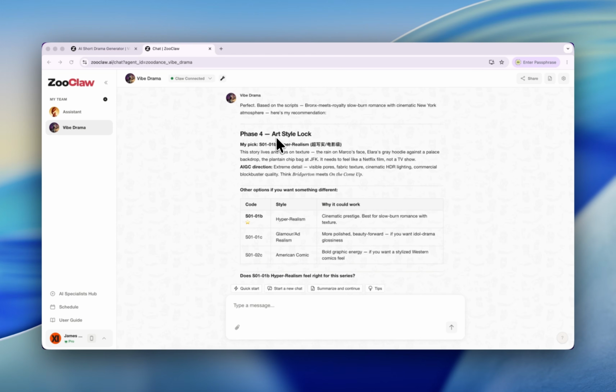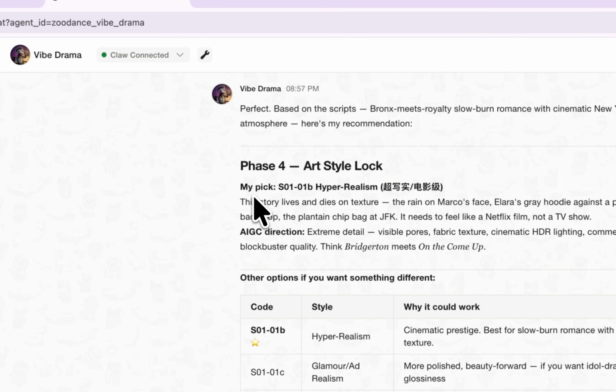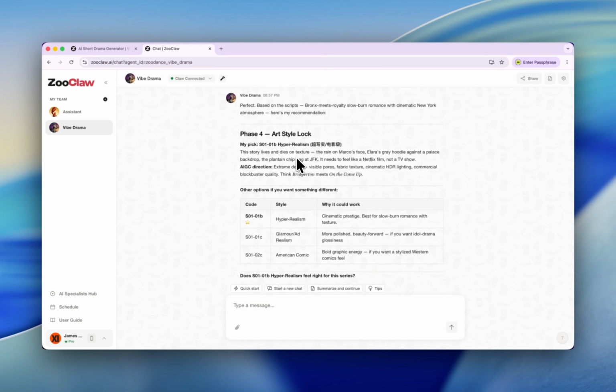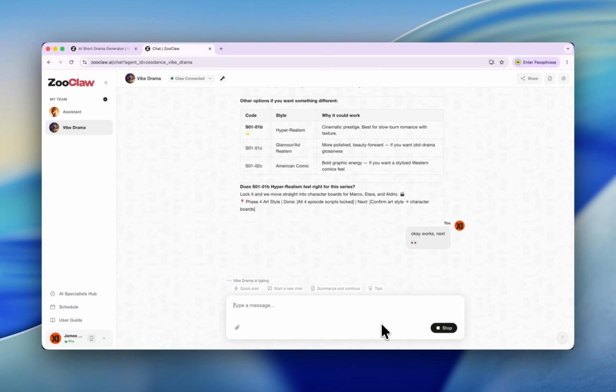Phase 4 is the art style lock. And its pick is hyperrealism style. Okay? Because we are the boss of this TV show, we just need to say yes or no, give our opinions. If you don't have anything in your brain, you just say okay, just like me.